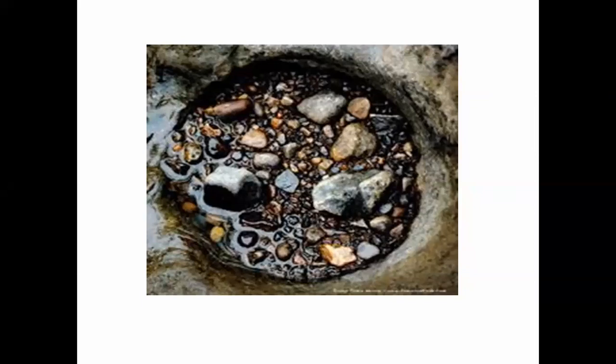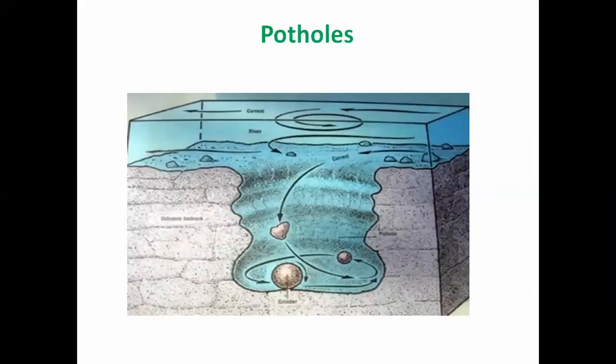How are these tools responsible for the increasing diameter and depth? In this image, you can see that, just a minute, I will activate my pointer. Here you can see these are the tools, the rock particles which are present in the potholes. These rock particles are considered tools.